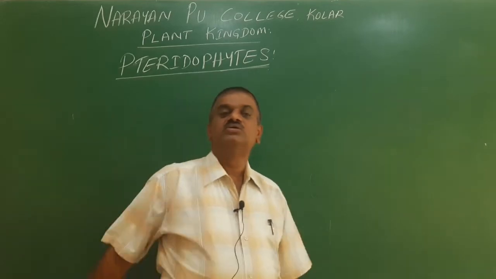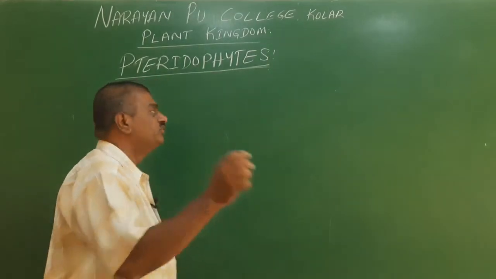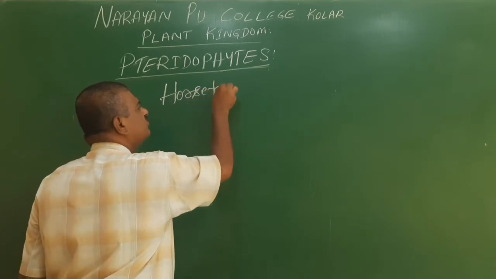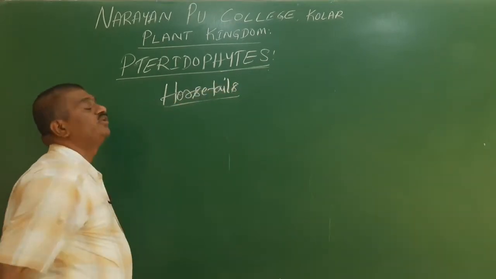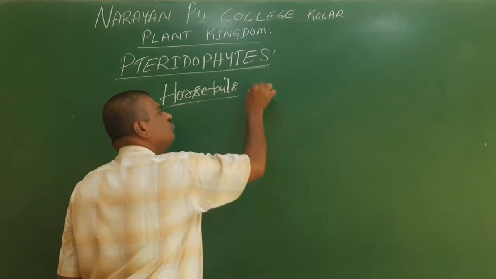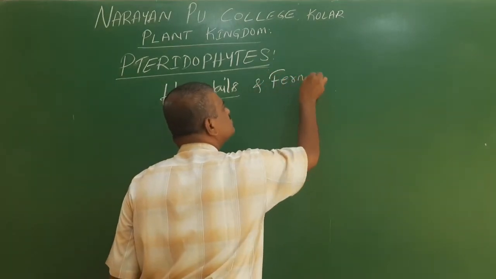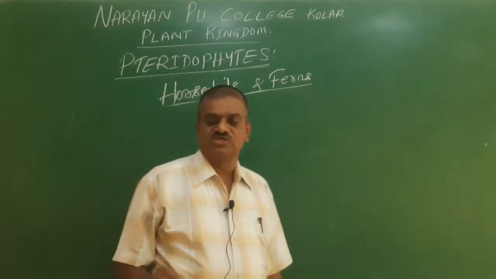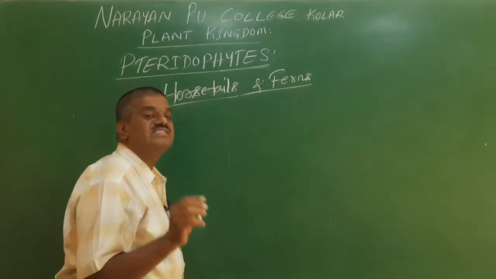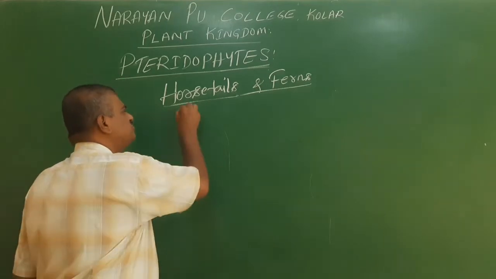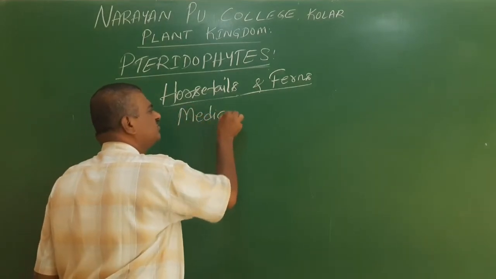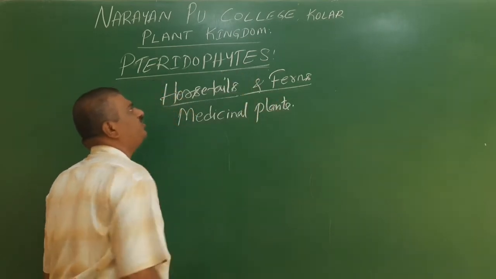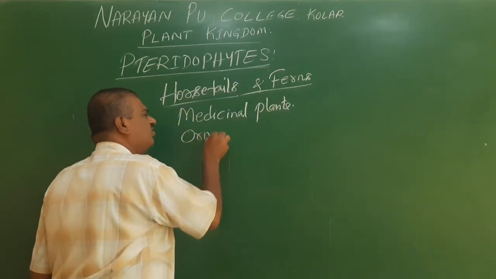Pteridophytes include horsetails and ferns. Horsetails and ferns are called medicinal plants, and the majority of pteridophytes are ornamental plants.